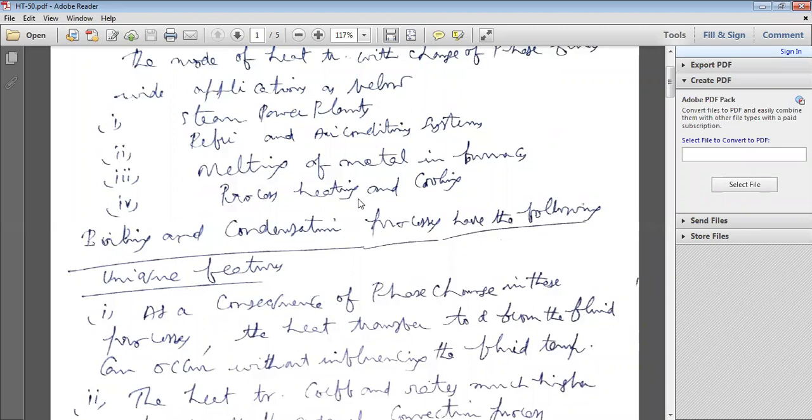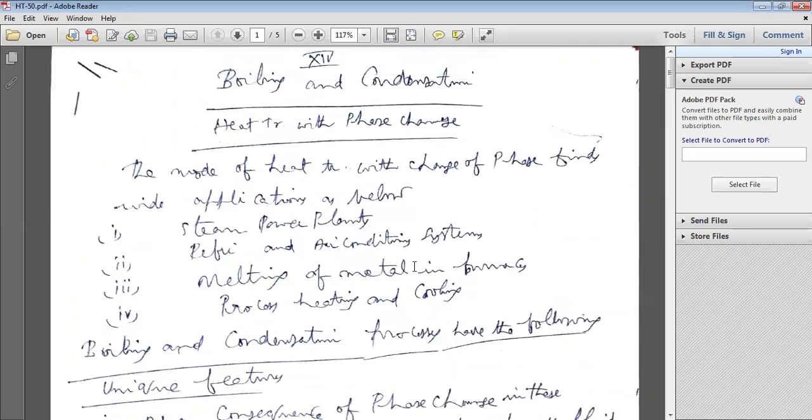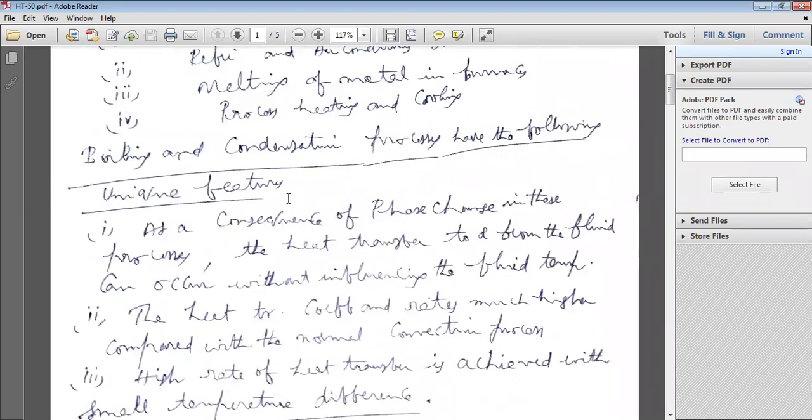In process heating, liquid becomes vapor; in cooling, vapor becomes liquid. At the same time, at constant temperature, there will be latent heat of vaporization or latent heat of condensation, along with the phase change. So boiling and condensation processes have the following unique features.